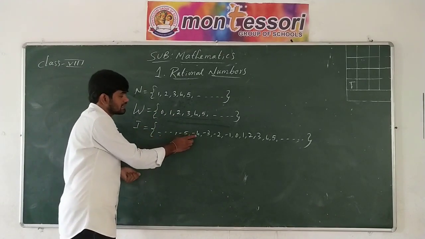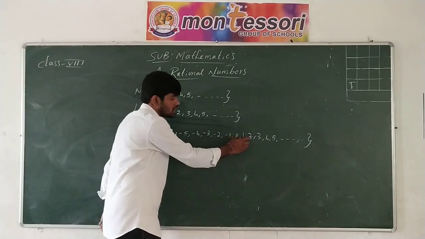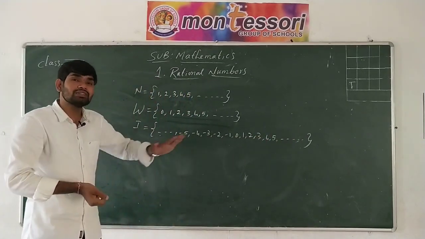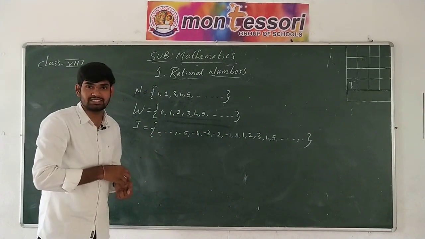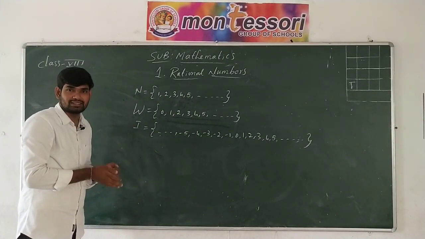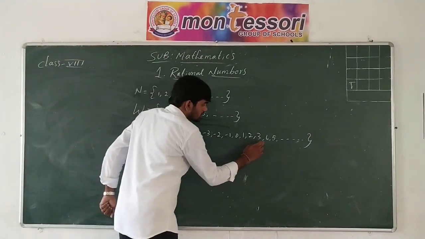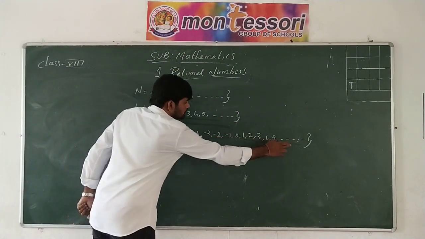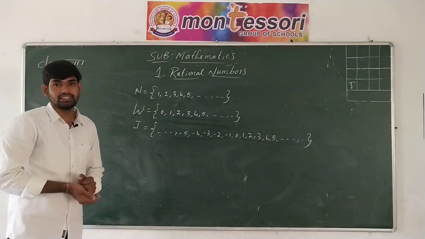Now let us come to the other notation, that is capital I is equal to so on, minus 5, minus 4, minus 3, minus 2, minus 1, 0, 1, 2, 3, 4, 5 and so on. Now what do we call this notation? You learned it in the previous class, that is in the 7th class. What do we call this notation? Integers. Now how do you define the integers? The collection of positive numbers, negative numbers and 0 together is called integers.